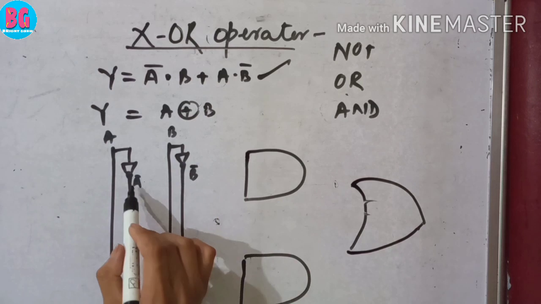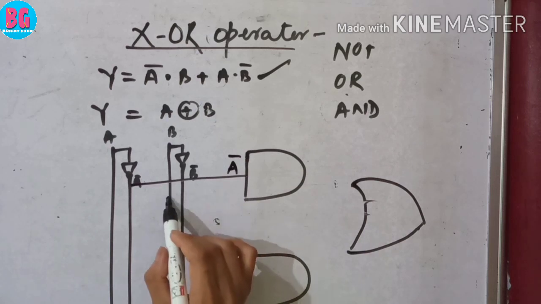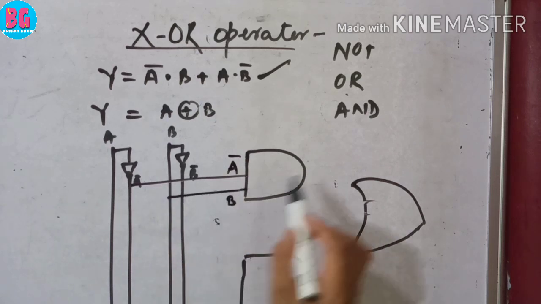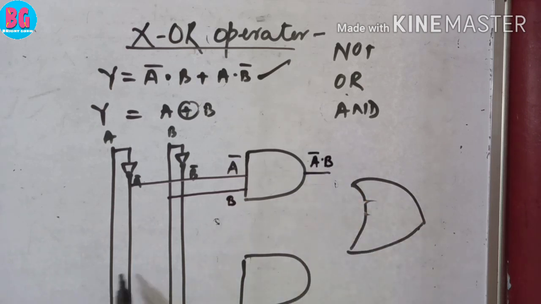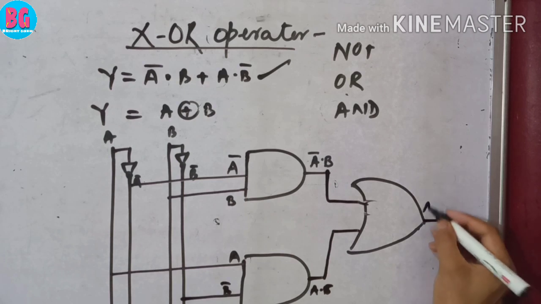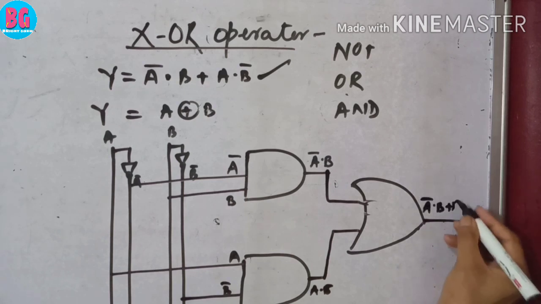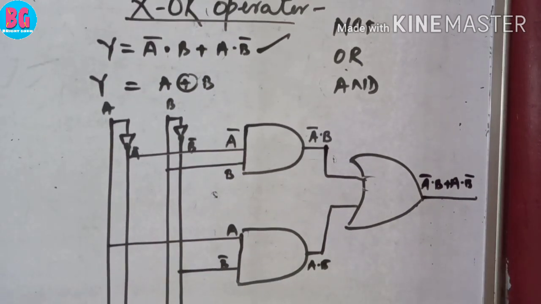First of all, we need A bar. Here is A bar. Then we need B. It is B. This is A bar dot B. Then we need A. Then we need B bar. A dot B bar. And the output is A bar dot B plus A dot B bar. Which gate is this one? It is exclusive OR gate.